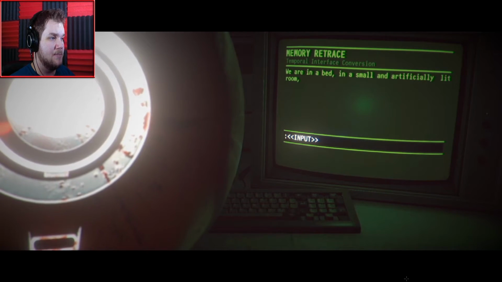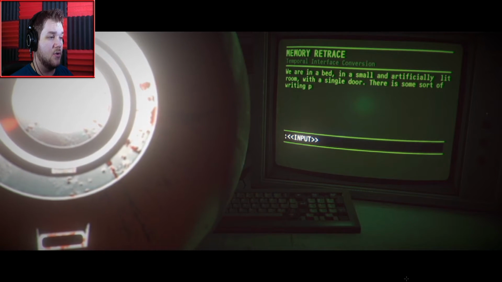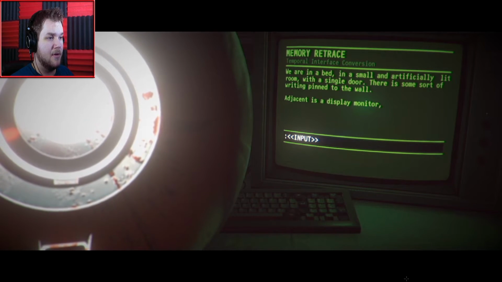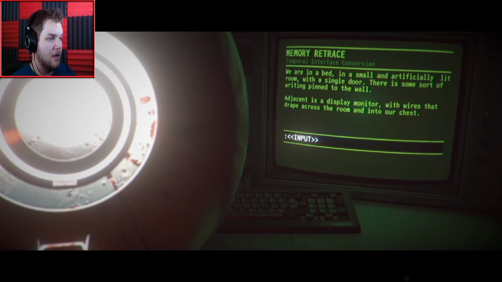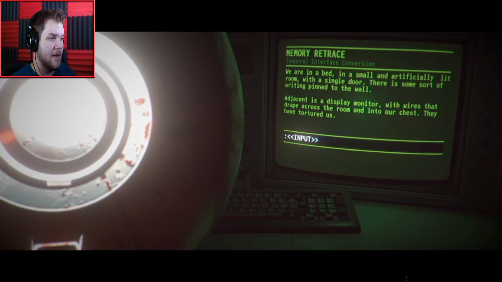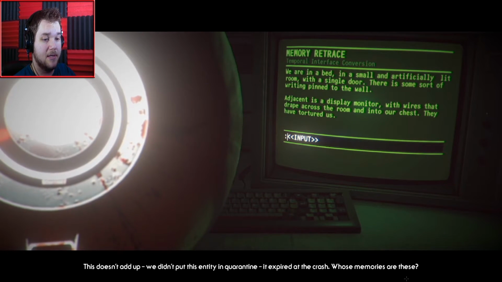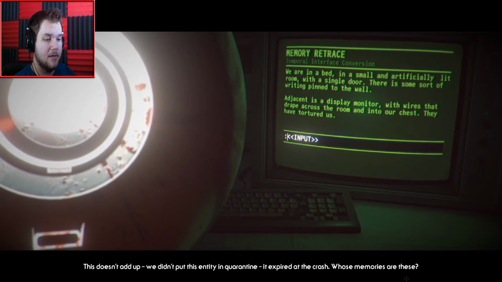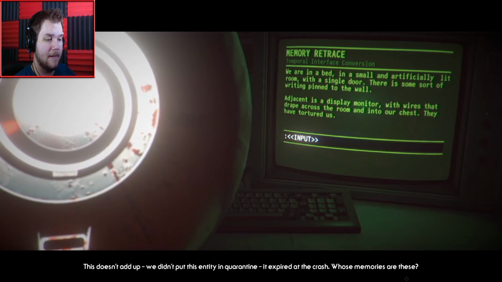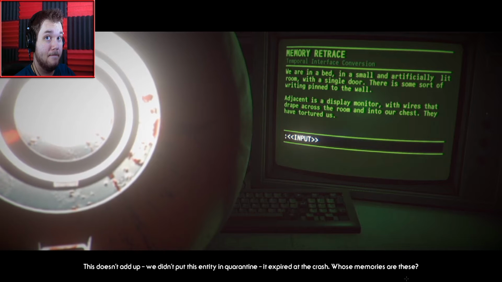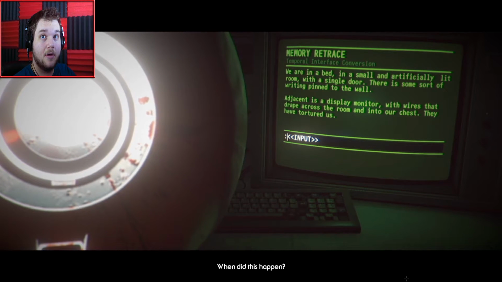We're in a bed, in a small and artificially lit room with a single door. There's some sort of writing pinned on the wall. Adjacent is a display monitor with wires that drape across the room and into our chest. They have tortured us. We didn't put this entity in quarantine. It expired at the crash. Whose memories are these? When did this happen?